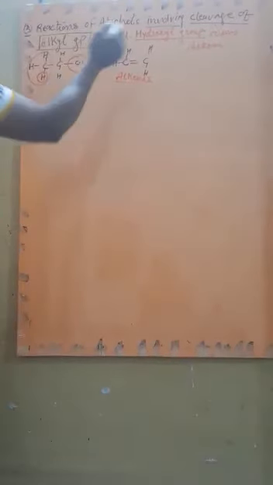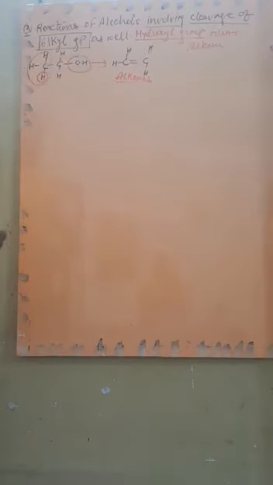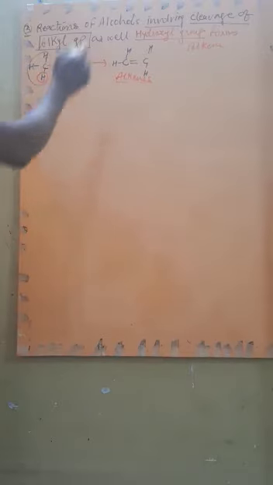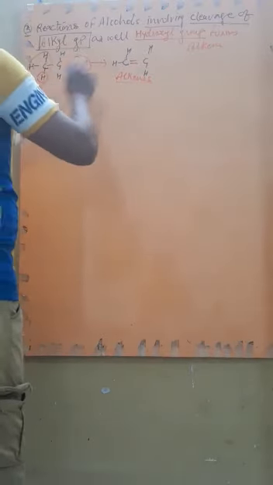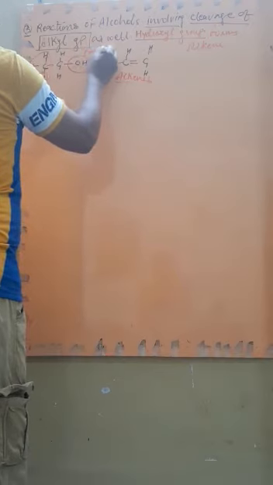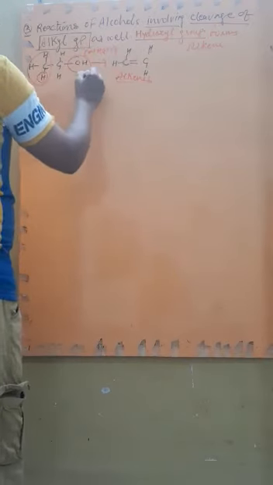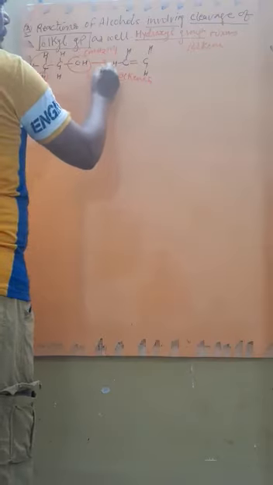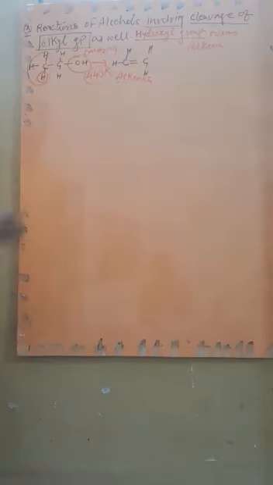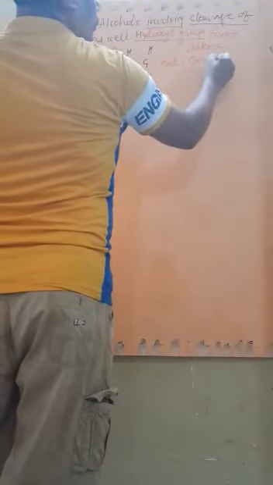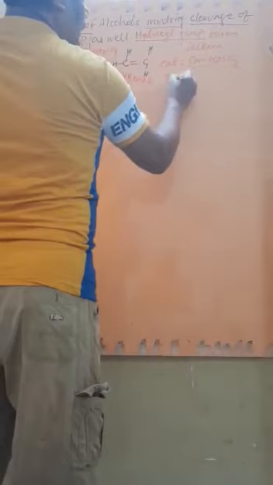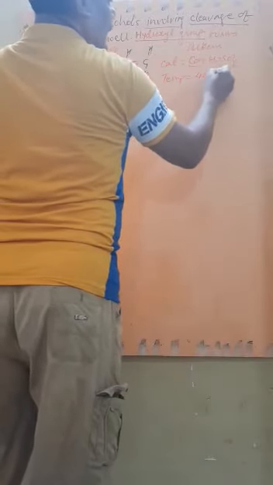But to break the H as well as the OH bond, it requires a particular condition, and the particular condition is concentrated H2SO4, and it takes place at a particular temperature. This is called 443 Kelvin temperature. So remember, here the catalyst used is concentrated H2SO4, which is also known as the dehydrating agent, plus the temperature is 443 Kelvin.